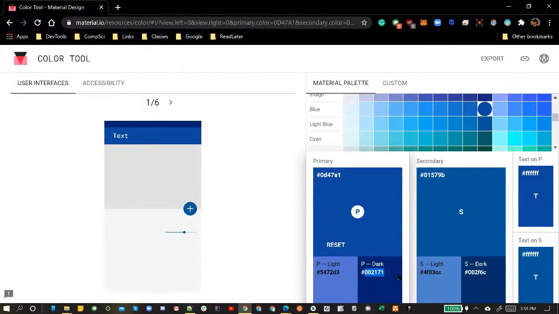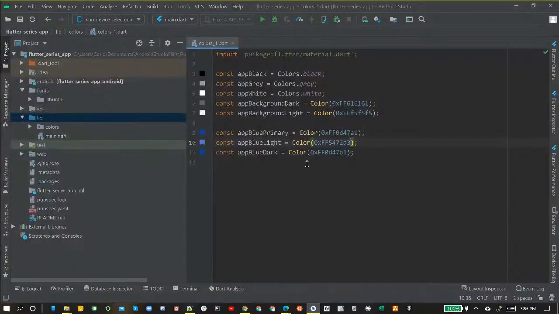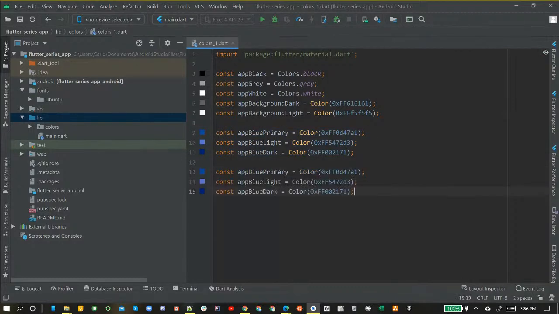Do the same thing for our dark version. So we're going to double click. We're going to copy that. Control C. We're going to come back to our Android Studio, and we're going to highlight what we want to take out, and then Control V. We're going to put that there. All right, perfect. So I think to create the yellow, let's just do all of these. We're going to Control C, bring it down, and Control V.